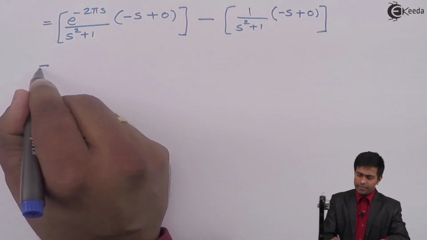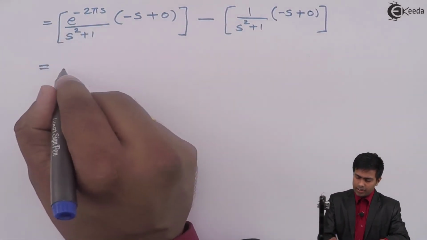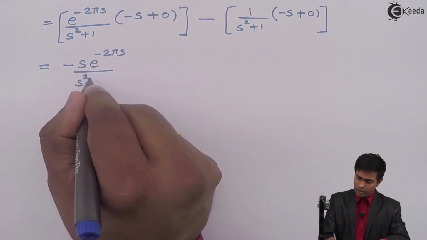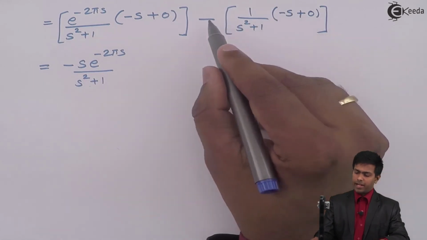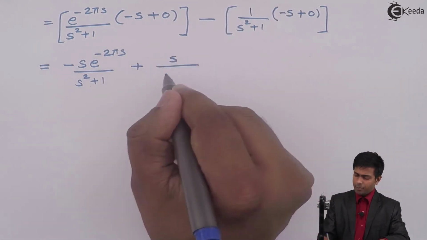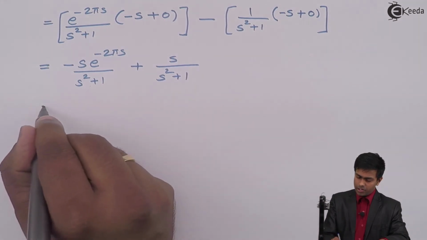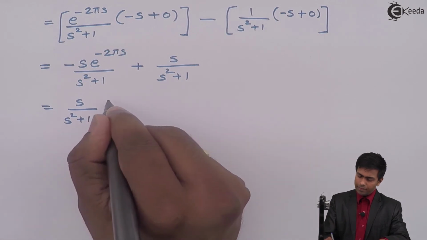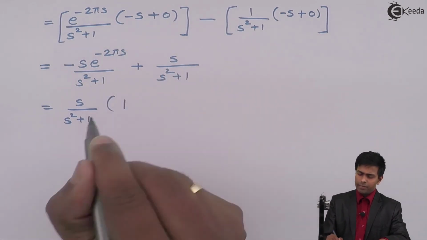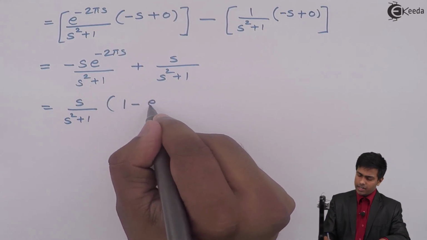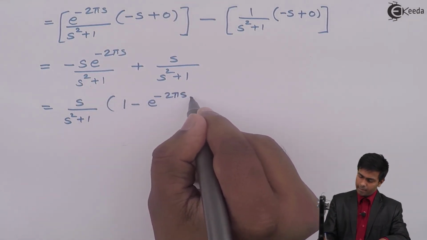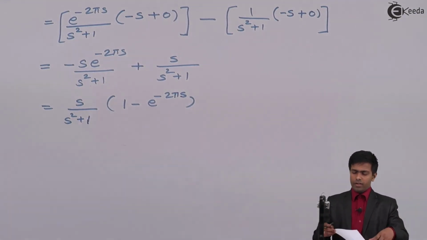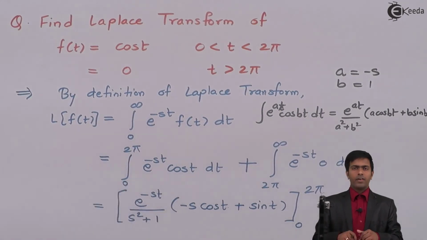Here we get minus s e raised to minus 2πs upon s square plus 1. From the other we get minus minus, plus s upon s square plus 1. Now we can take s upon s square plus 1 common, and in the bracket we get 1 from here and minus e raised to minus 2πs from the other. And this is the value of the Laplace transform of the given function.